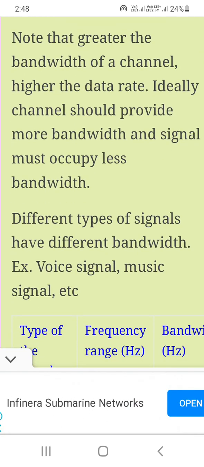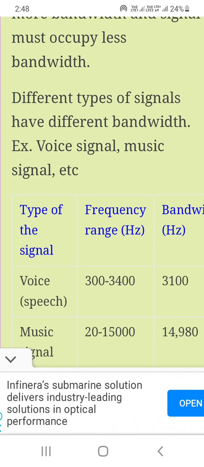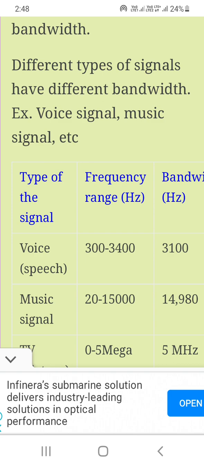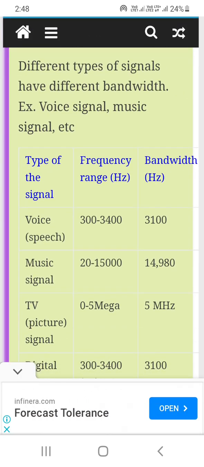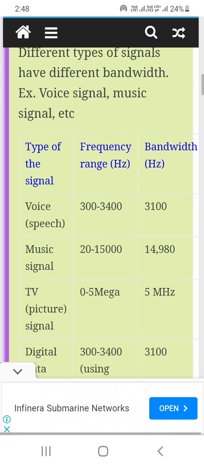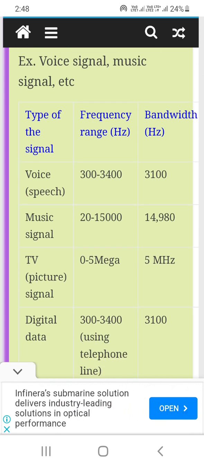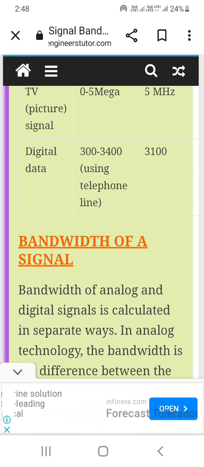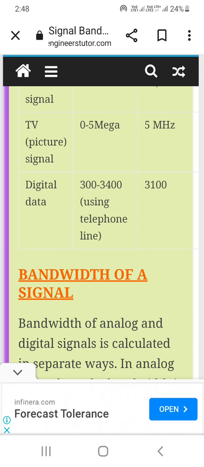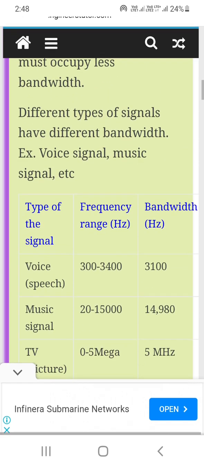Different types of signals have different bandwidths: voice signal, music signal, etc. There are various types of signal frequencies and bandwidths, such as voice with a 300 to 3400 Hz frequency range and a bandwidth of 3100 Hz; music signal with a 20 to 15000 Hz frequency range and a bandwidth of about 14980 Hz; TV picture signal 0 to 5 megahertz, bandwidth 5 megahertz; digital data over a telephone line 300 to 3400 Hz, bandwidth 3100 Hz.